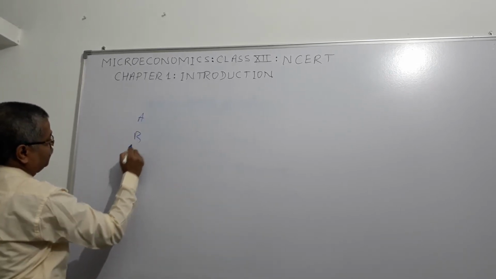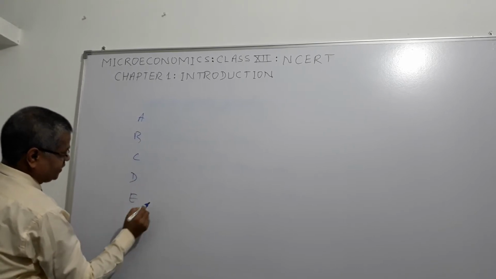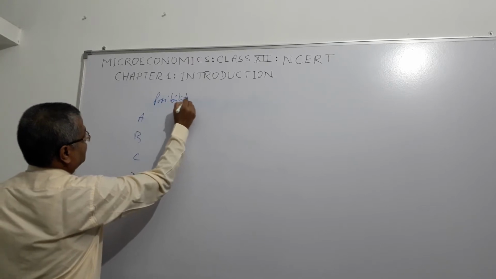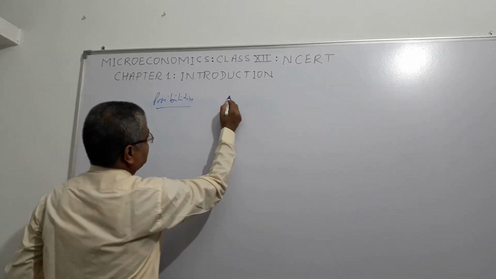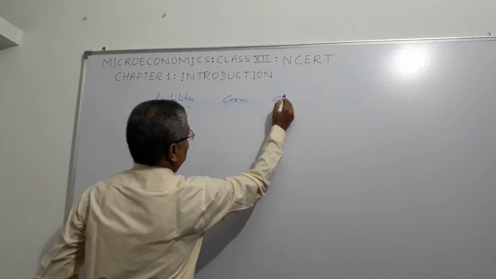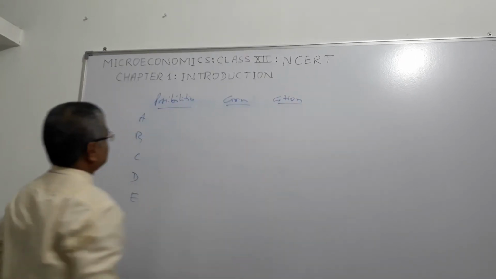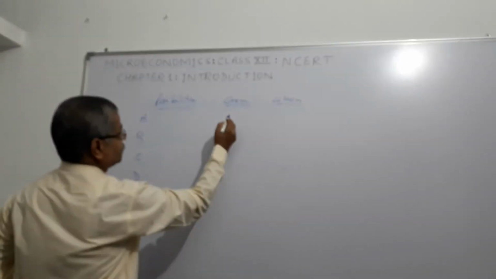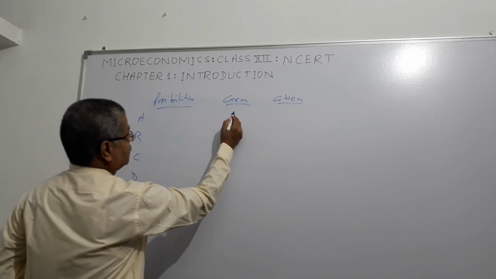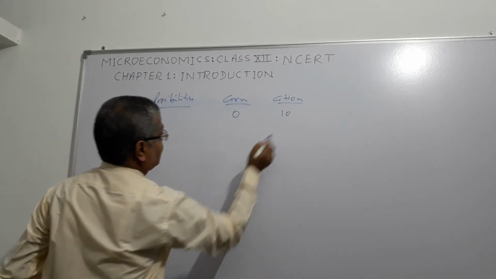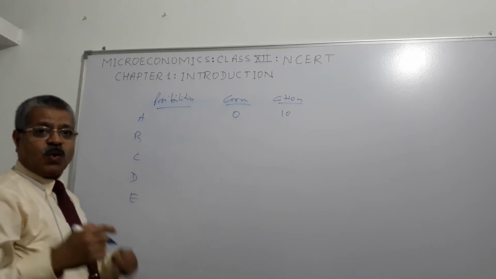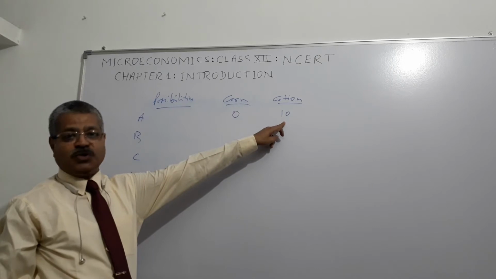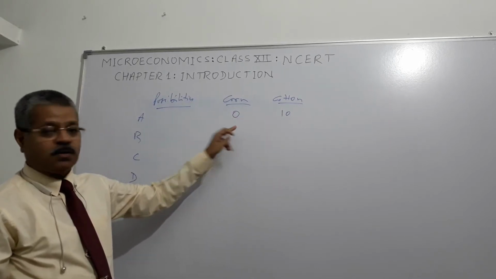Suppose we are having 5 possibilities, right? These are the possibilities, and these are the commodities: corn and cotton. If we use possibility A, how much could we produce? 0 corn, 10 cotton. Suppose all the resources of the society are put into production of cotton, we get 10 units of cotton and 0 units of corn.